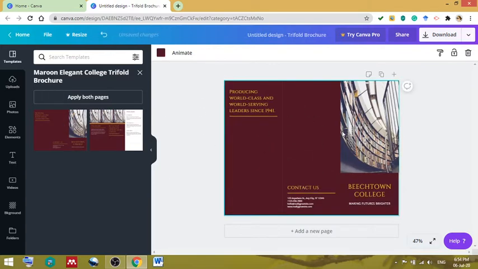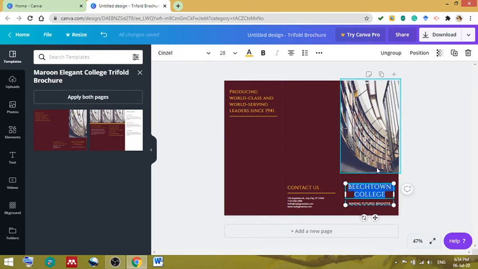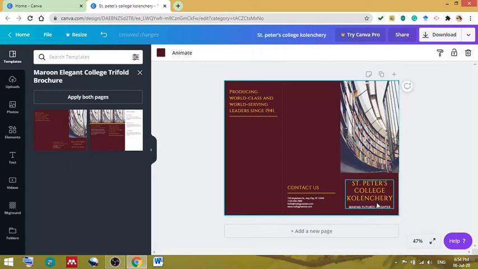Now here, this is the template that I have received, and some writings are already put in over here which we can edit. Just double click on this, select the entire thing and delete, and type in your own institution's name. Okay, so that becomes the name of my institution. If you want, you can add your department name to it. Okay, so that is sufficient.